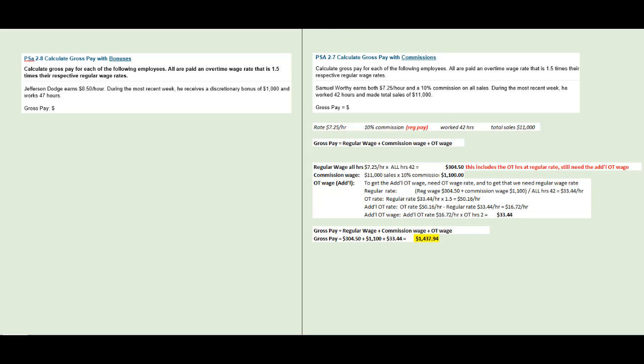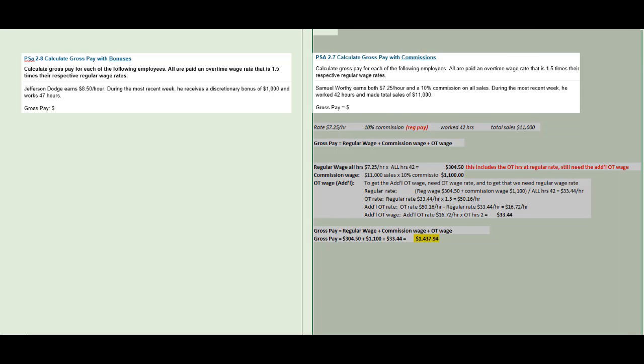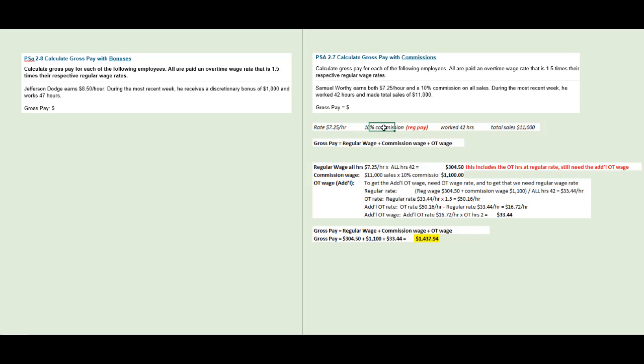And I have on the right hand side here the previous video on commissions that we went over. And commissions is part of regular pay, okay? When we have a discretionary bonus, it is not part of regular pay. When it is non-discretionary, it is part of regular pay, similar to commissions. So you would treat it how you treat commissions.